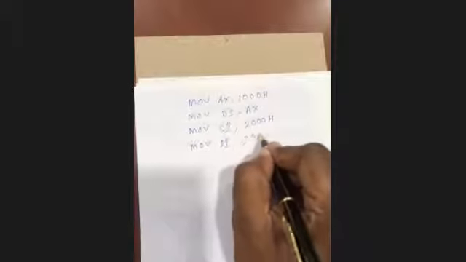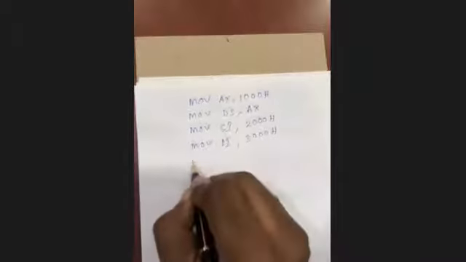Move DI, 3008. Move CX, 000A. Is it clear or not? Sir, why 000A?